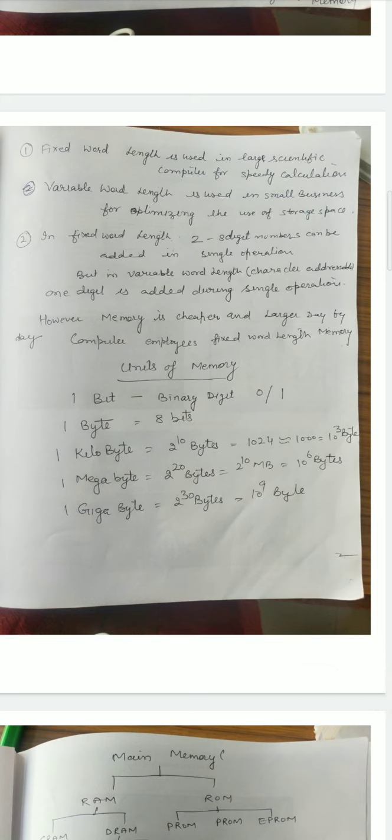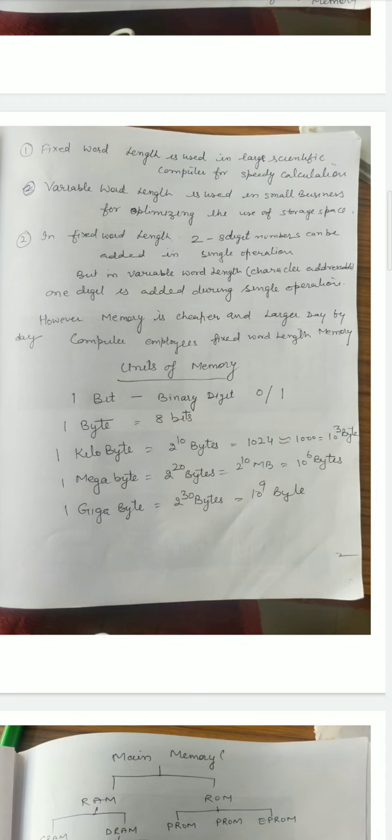Fixed and variable word length memory systems have their own merits and demerits. The fixed word length approach is normally used in large scientific computers for gaining speed in calculation. On the other hand, the variable word length approach is used in small business computers for optimizing the use of storage space. For example, if we consider a fixed word length memory machine with a word size of 8 characters, and most of the data words are to be stored in less than 5 characters, then more than half of the storage will be wasted, will remain unused.